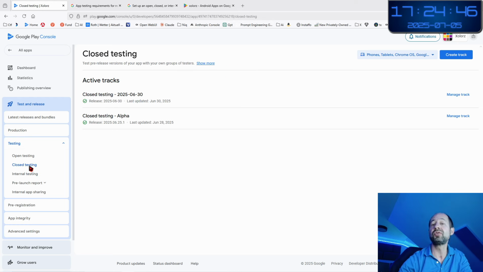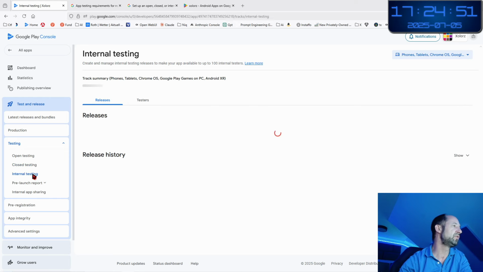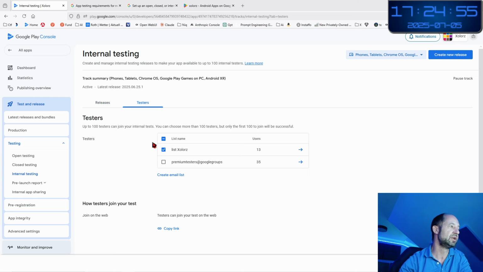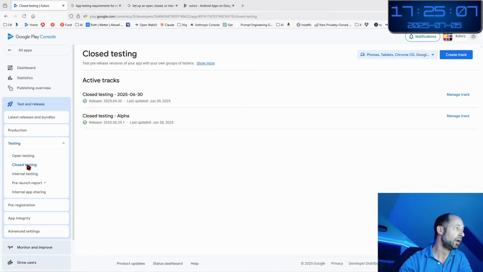And this is also completely not acceptable: if you enroll people in the internal testing, you can put some testers here. I had a list with 13 users. It was in this stage, and they were completely ignored by the validation process to go to the public world. So if you want to go to the public, you should focus on the closed testing.